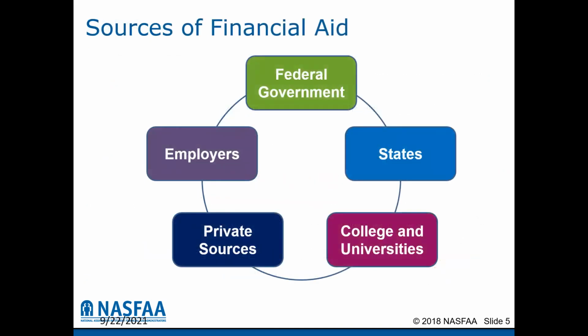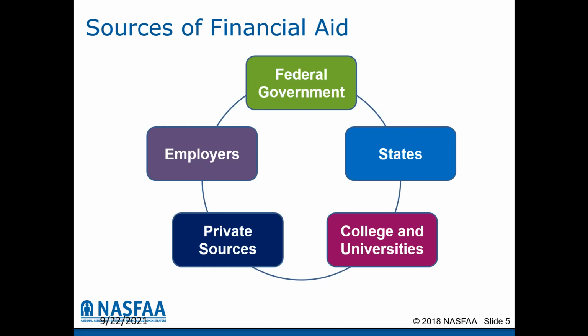The sources of financial aid include the federal government, states, colleges, universities, employers, and private resources. The federal government is the largest provider of financial assistance of all federal grants and student loans. The states also have financial aid. So for the state of Ohio, the Ohio Department of Higher Education has state grants that students may be eligible for. And the FAFSA form is the only form that is needed to apply for all federal and state aid.